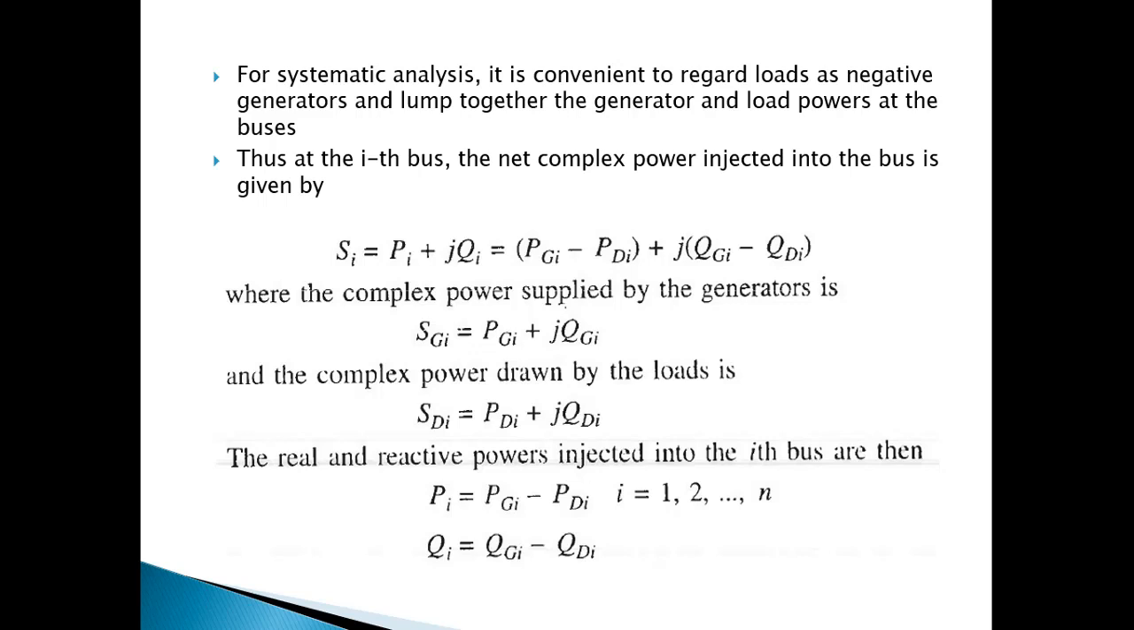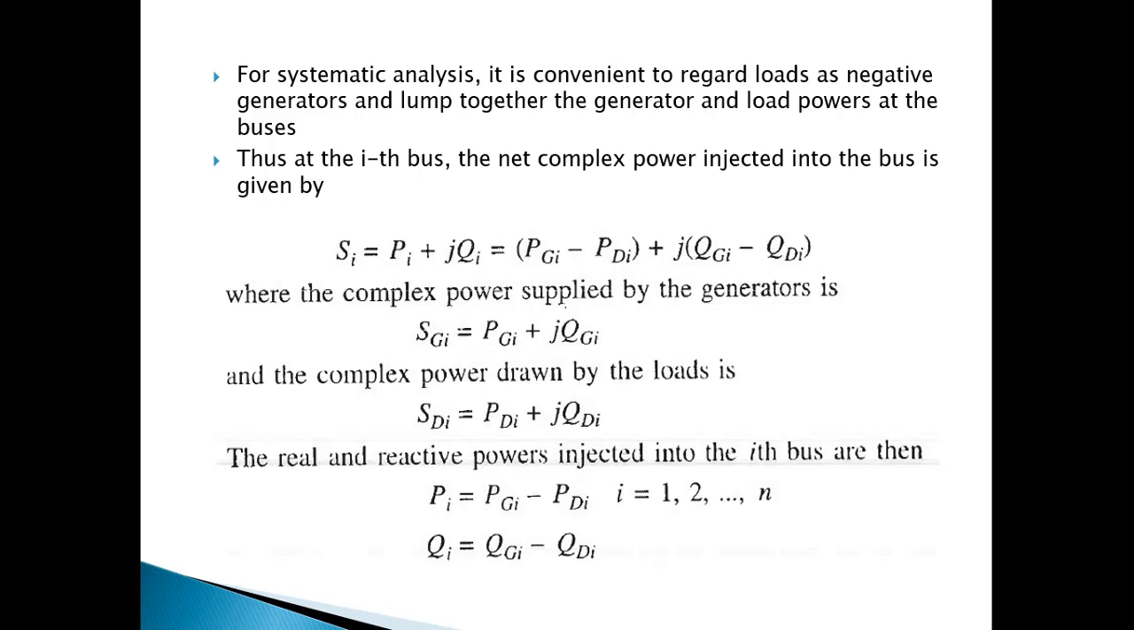Now for systematic analysis, it is convenient to regard the load as negative generators and lump together the generator and load powers at the buses. So what we are doing is that we are considering for the analysis a load to be a generator of negative power. Both the generators and the loads are lumped together to make our calculation easier.